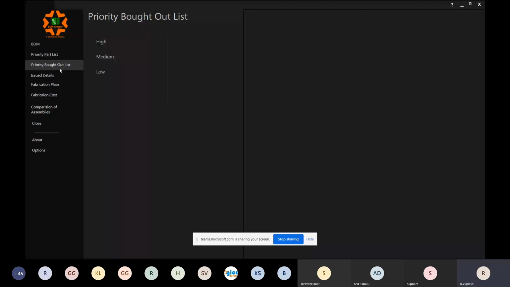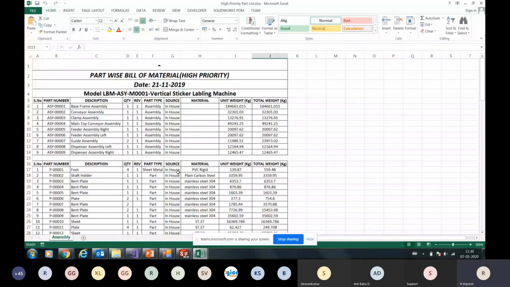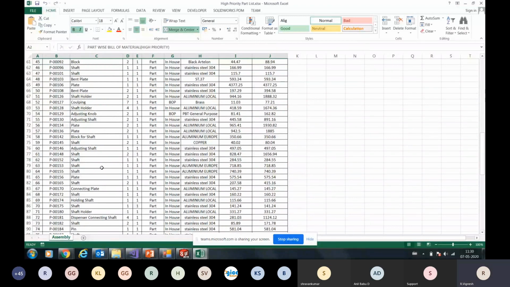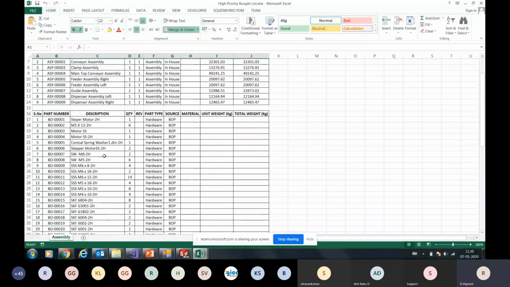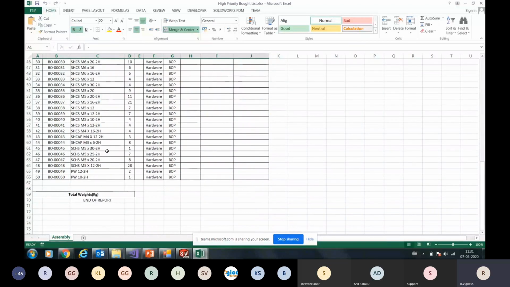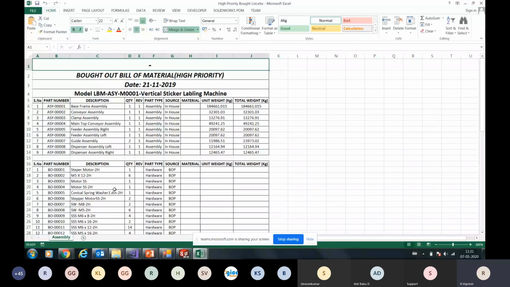So in this machine, say we identified a few parts. The part-wise bill of material high priority list, right? These are the parts with high priority. Okay. These are my bought out list with high priority, right? So we can prioritize and purchase things accordingly, or we can manufacture things and plan accordingly. So this will help us. This seems to be a very small thing, but it actually affects our complete manufacturing cycle, right? There are industries which have actually benefited through this software. They have seen an improvement in their efficiency, right?